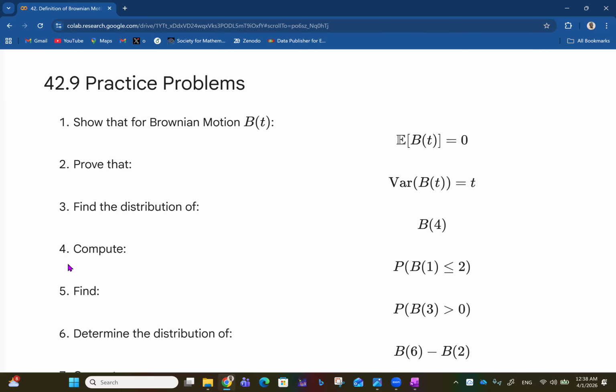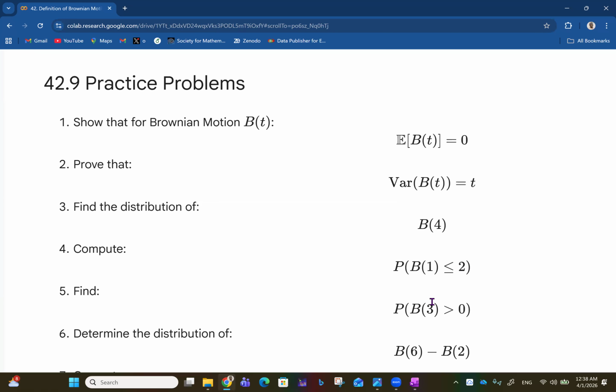That's all. Then we want to compute the probability that B1 is less than or equal to 2. So we follow what we did the other time, that'll be okay. I mean, let me just keep going and see if I'll need to come back to do this later. So we need to compute the probability that the Brownian motion at time 1 is less than or equal to 2.